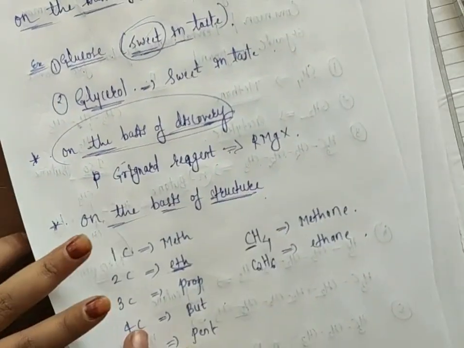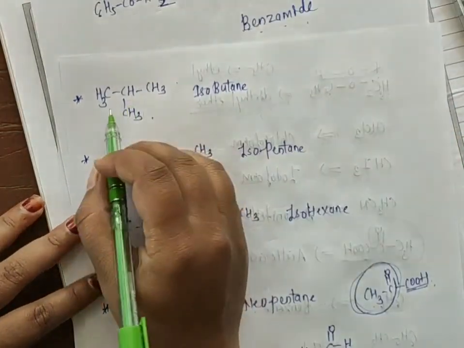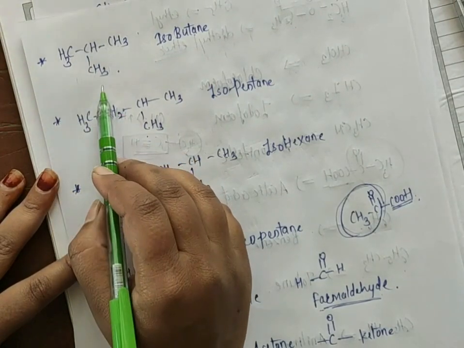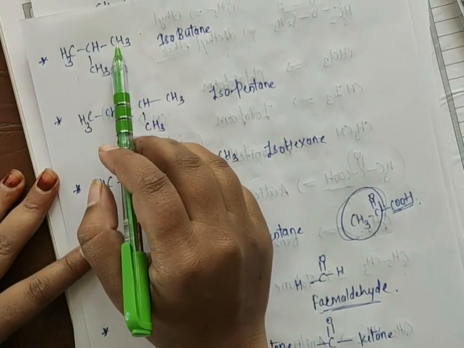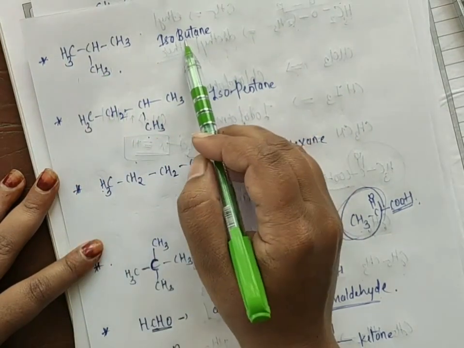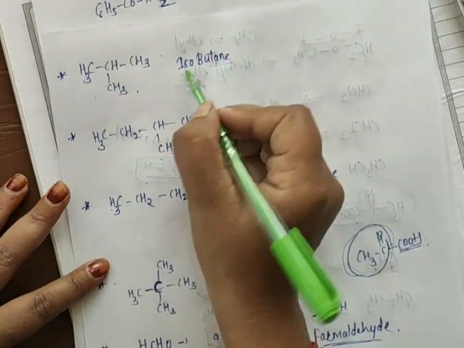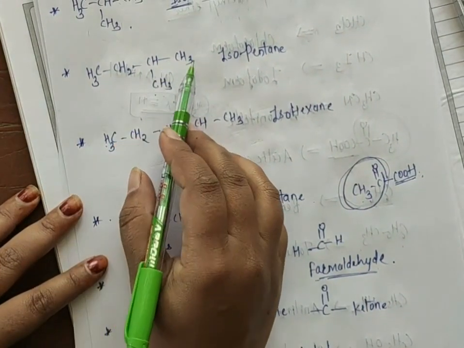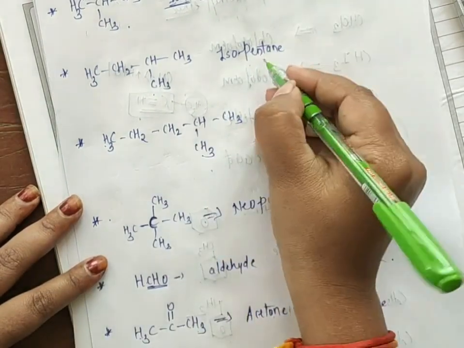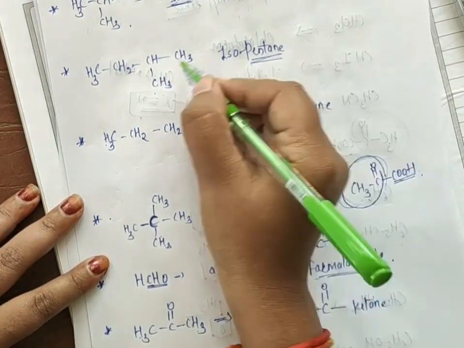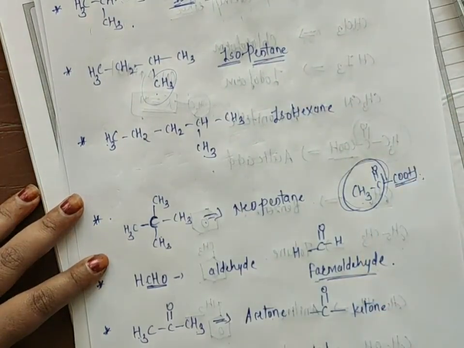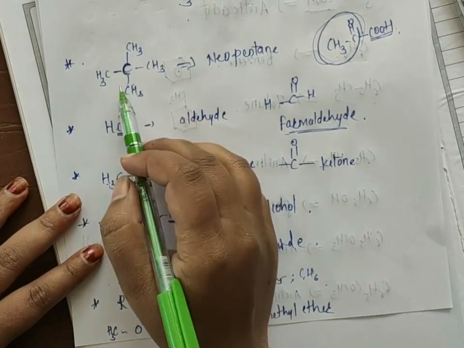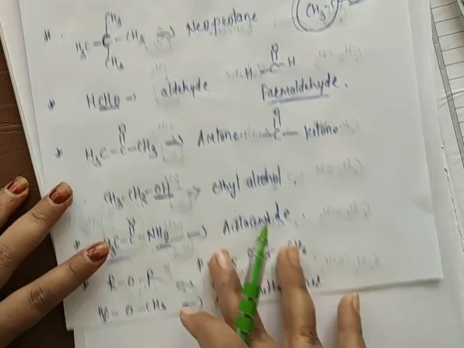Okay, in the same way I have given a different example here, that is isobutane. See the longer chain which is attached to a branch. How many carbon atoms are present? Total 1, 2, 3, 4 carbon. 4 is nothing but butane, and we have a branch here, so we have to use isobutane. Here 1, 2, 3, 4, 5 carbon atoms are present. Because of this reason I have written pentane, and we have a branch here, so that is isopentane. And the next rule: if there is a tertiary carbon, we have to use neopentane.